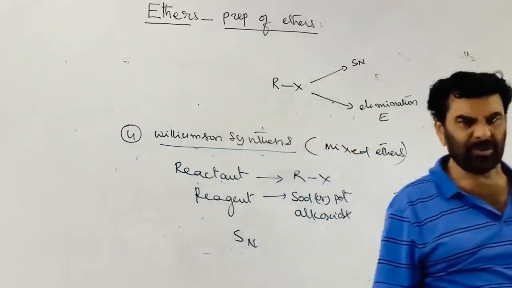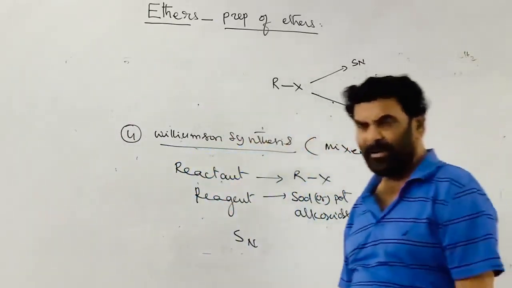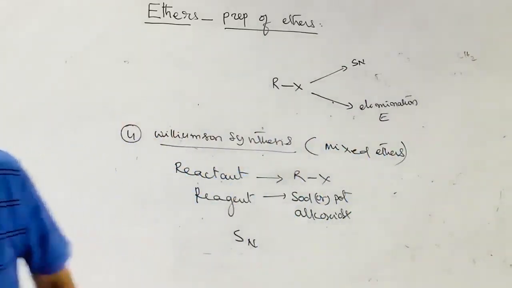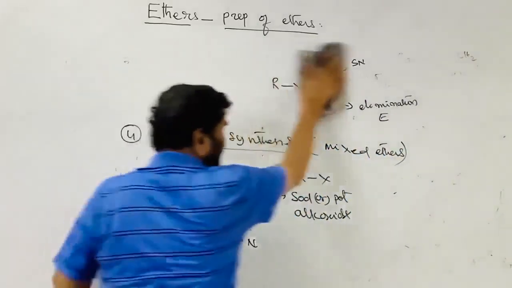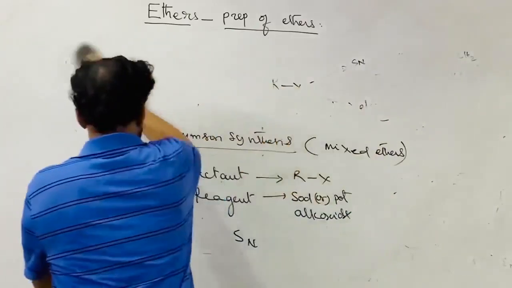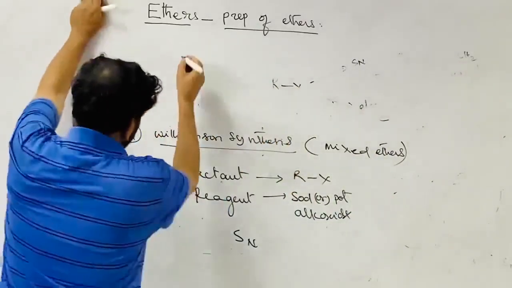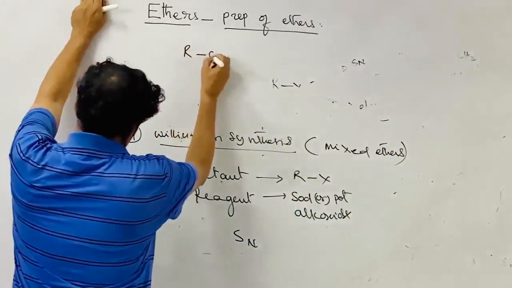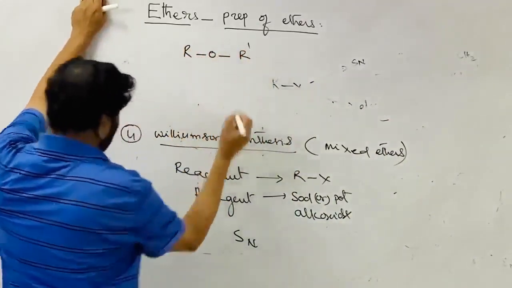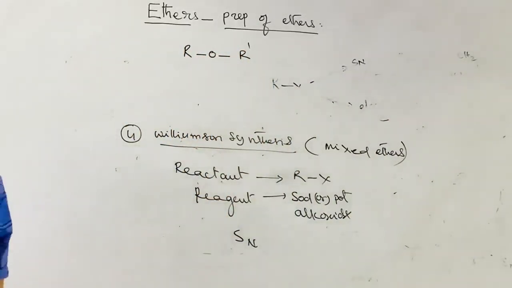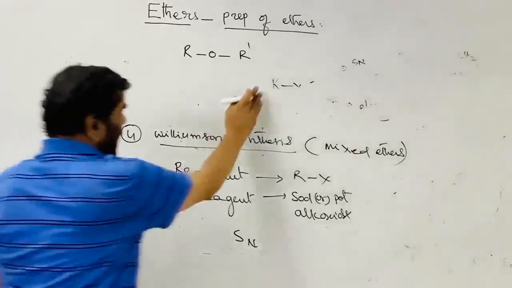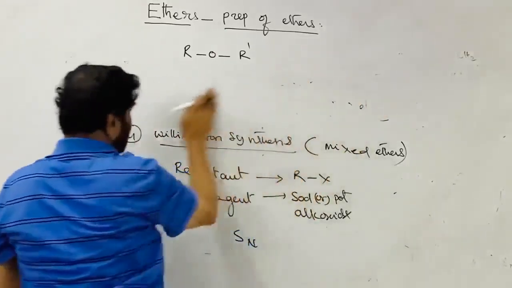It is mainly used for the preparation of the mixed ethers. So here, what they do, alkyl halides, this is the ether, mixed ether. See how to prepare this ether.